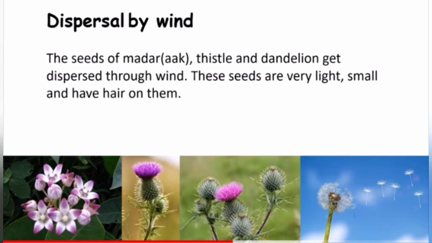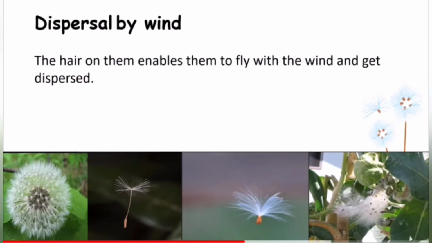Dispersal by wind. The seeds of the madar, aak, thistle, and dandelion get dispersed by the wind. These seeds are very light, small, and have wing-like structures. The hair on them enables them to fly with the wind and get dispersed.